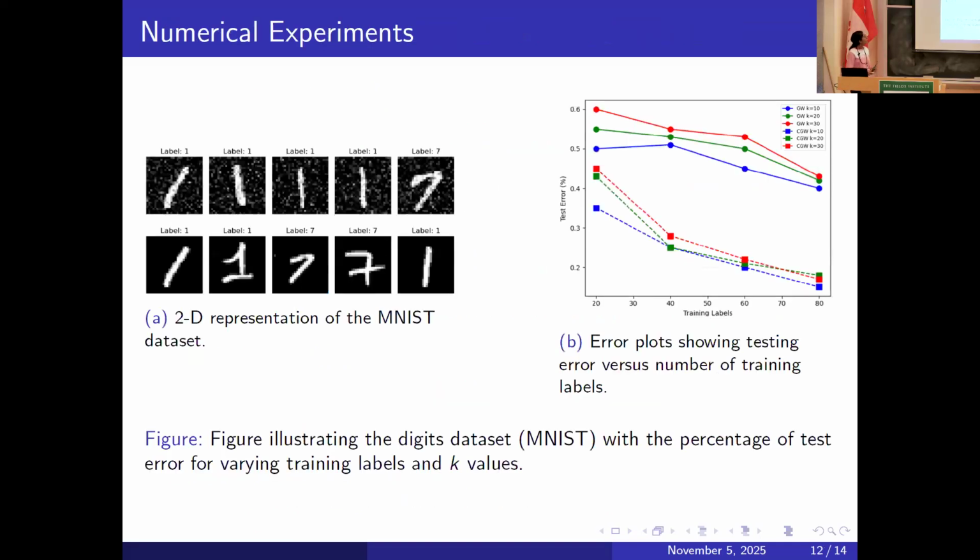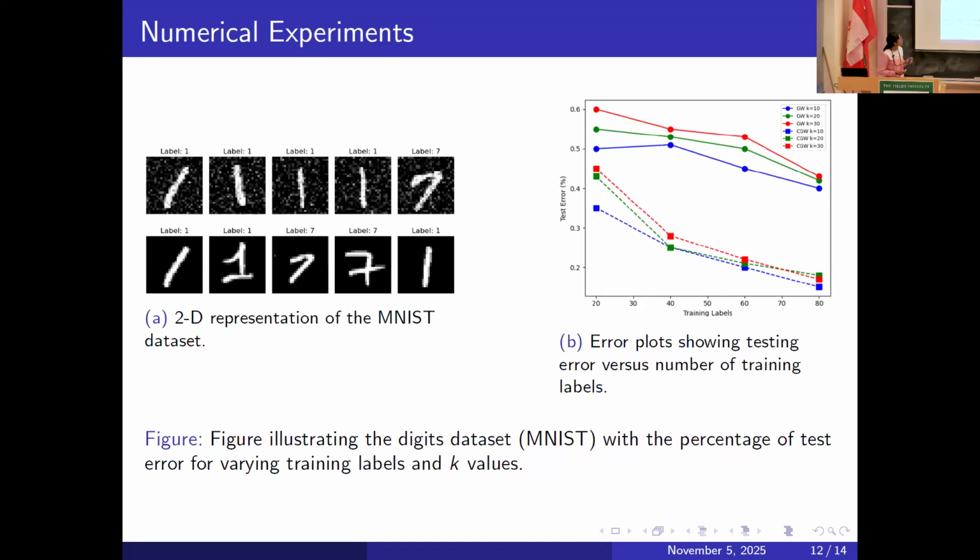And some final numerical experiment, just one of them. This is a very simple example, the problem of classification of MNIST digits. I have 1 and 7, I perturb them slightly, and then compute CGW on this and compare with the KNN graph.